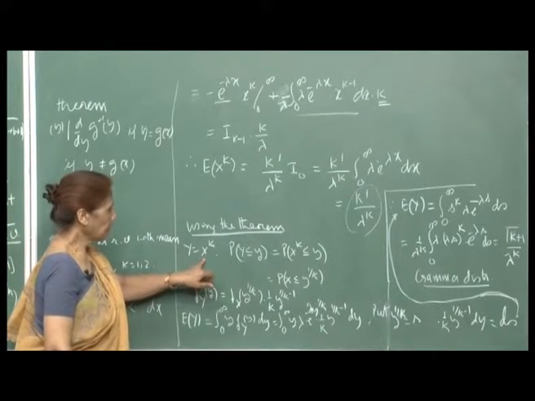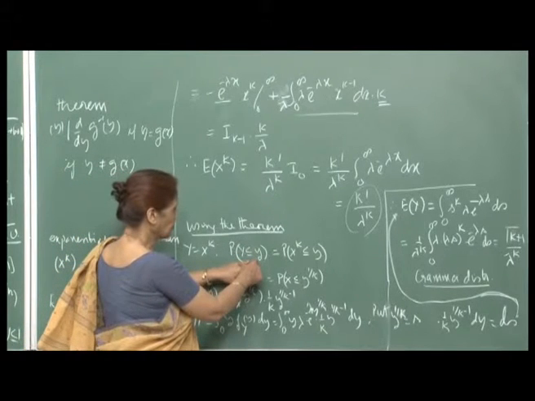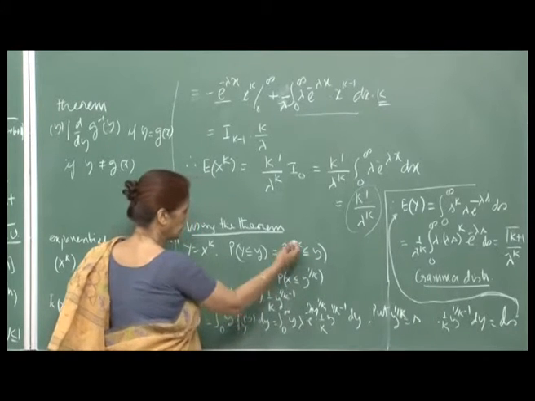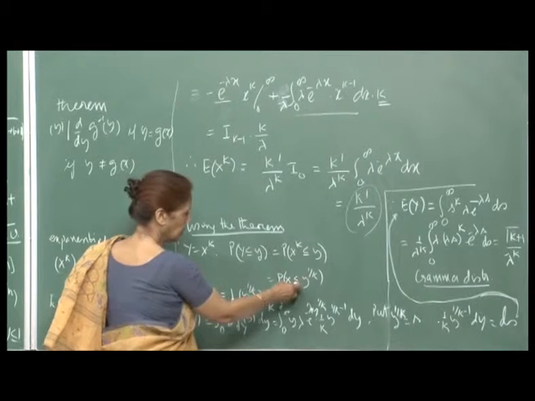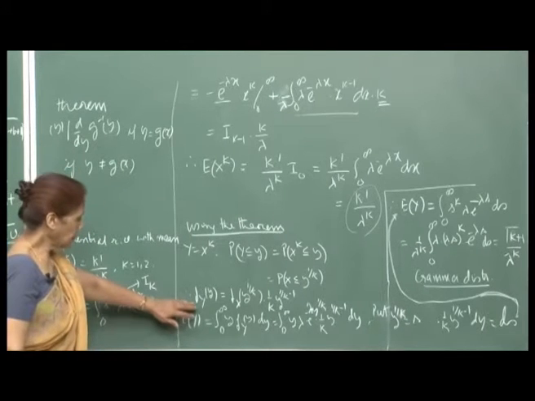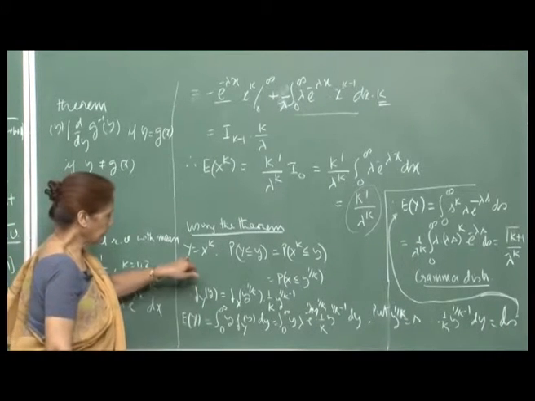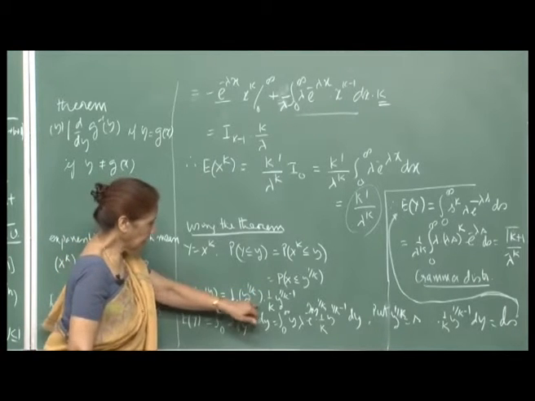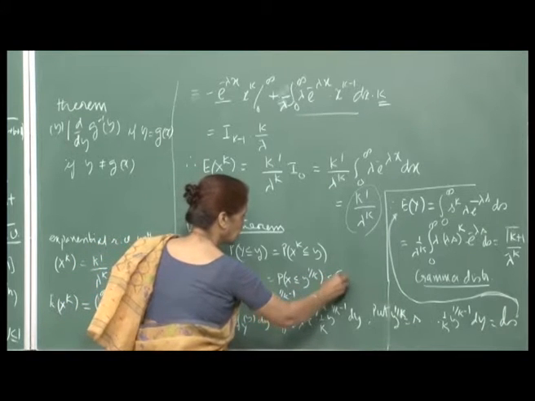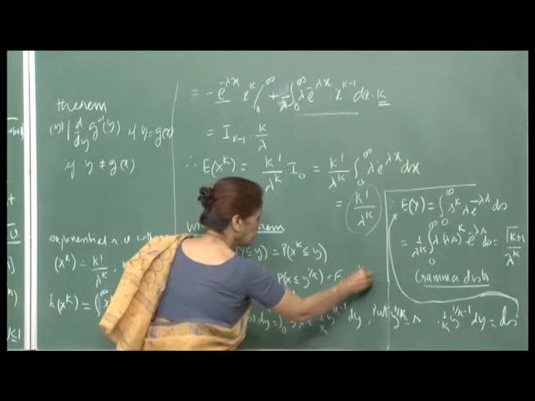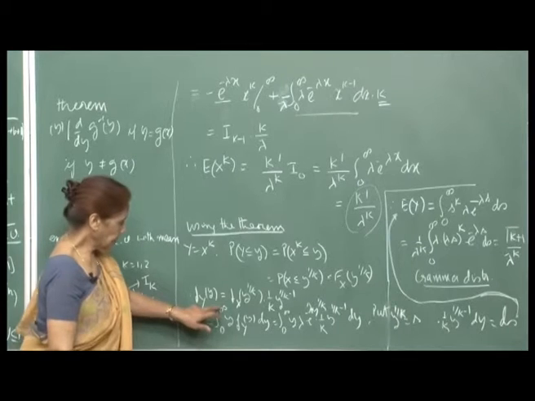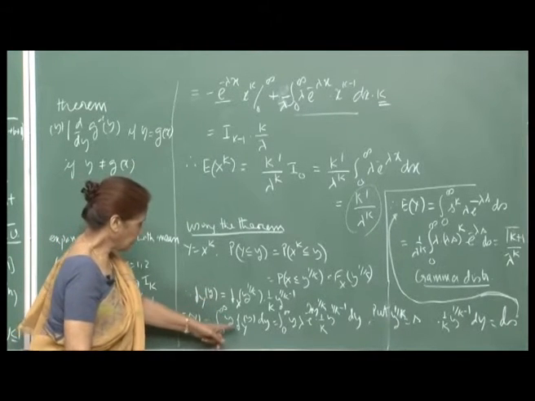So, if I define my y as x raised to k, then I am trying to compute the probability that y is less than or equal to small y, which is the probability that x raised to k is less than or equal to y, which is then, because everything is non-negative, the inequality will be converted to x less than or equal to y raised to 1 by k. And then f y of y, that is the PDF of y, will be f x of y raised to 1 by k into 1 by k y raised to 1 by k minus 1, right. And so, E y will therefore be integral 0 to infinity y into f y of y dy.